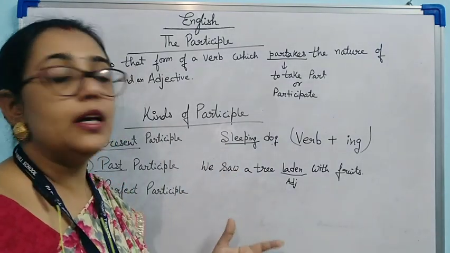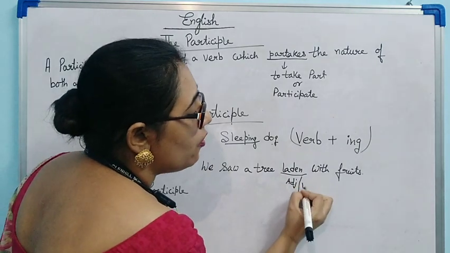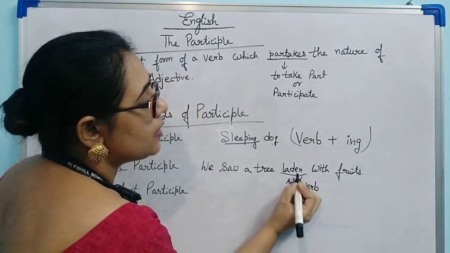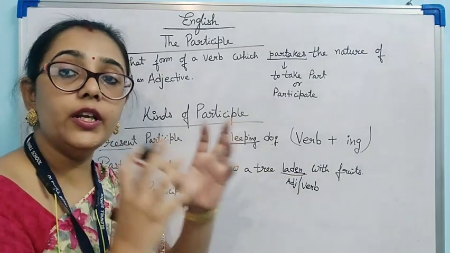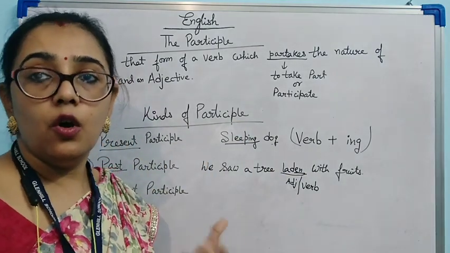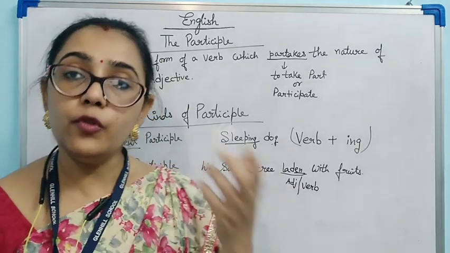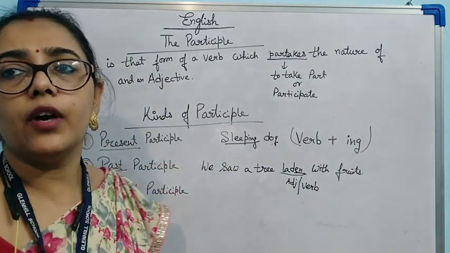We saw a tree laden with fruit. So here it is a verb also. Now see, laden. Laden means the action has already been done. The tree is already having fruits. Okay, the tree is already having fruits on it. So we can give another example.